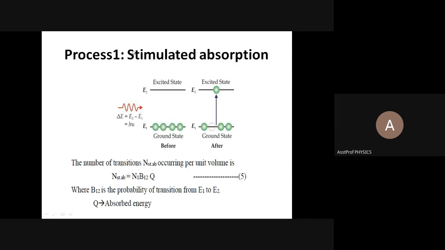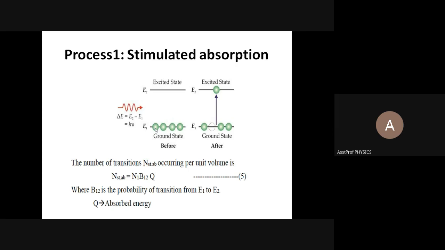Why do we call it stimulated? Why do we use the word stimulated absorption here, not normal absorption? Stimulated absorption means you are exciting these atoms. You are making them excite. It's not an automatic process. Only after you switched on the current and supplied the potential were the tungsten atoms excited.